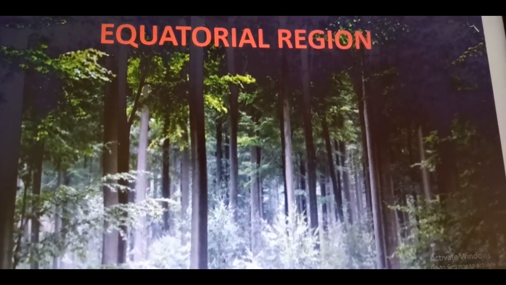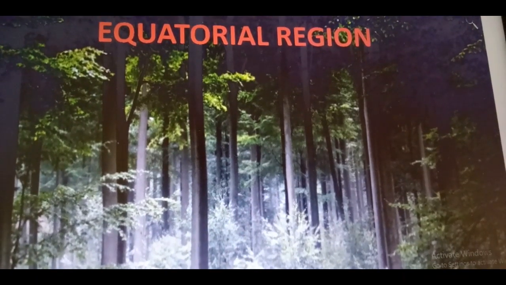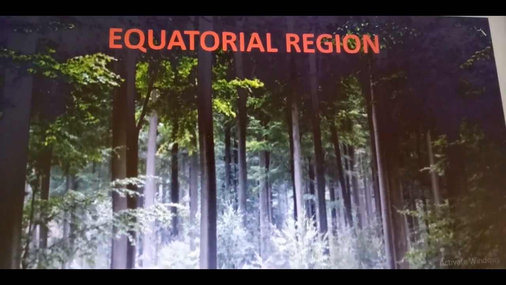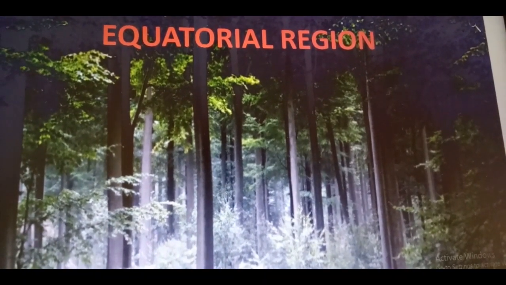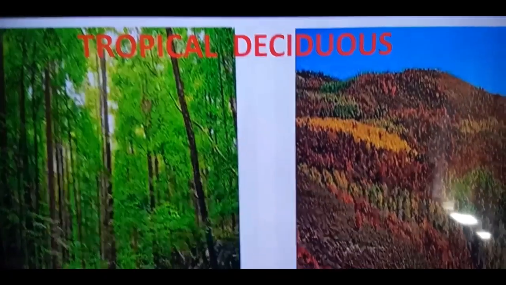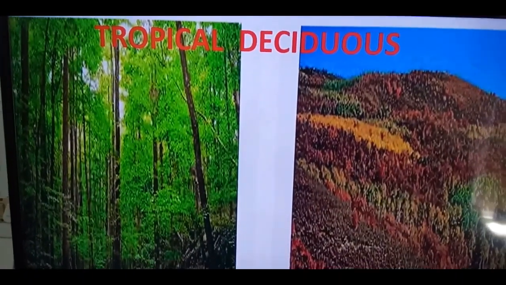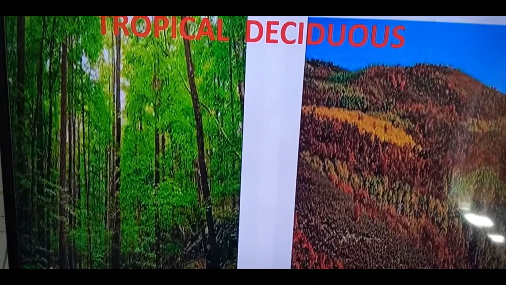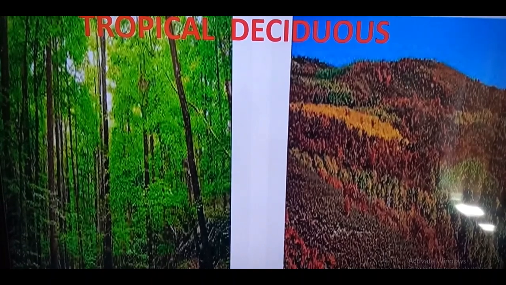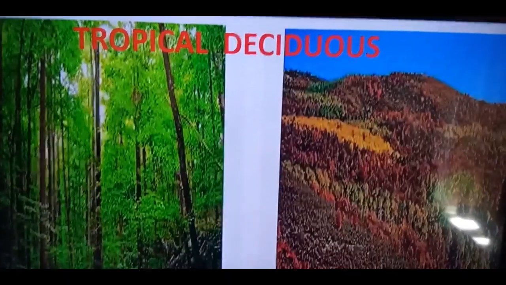This region receives direct rays of sun and has very high temperature throughout the year, and therefore it has hot and wet climate throughout the year. And the forests are very dense because of daily rainfall. Deciduous tropical forest. These kind of forests receive seasonal rainfall and therefore they shed their leaves in the dry season to withstand the non-rainy seasons. The trees have very broad trunks and long roots to store water in them in the non-rainy season.